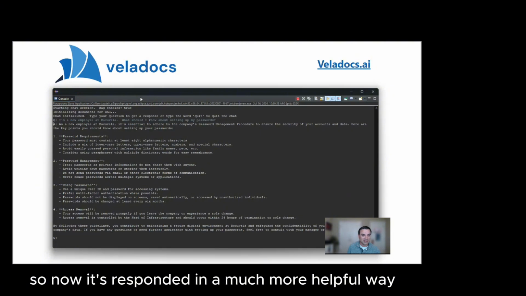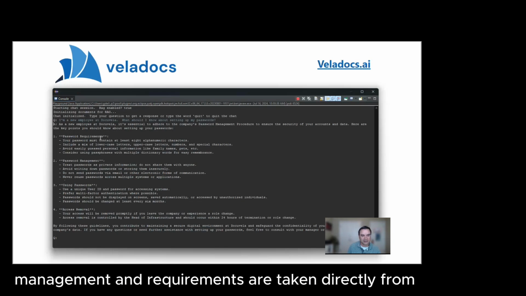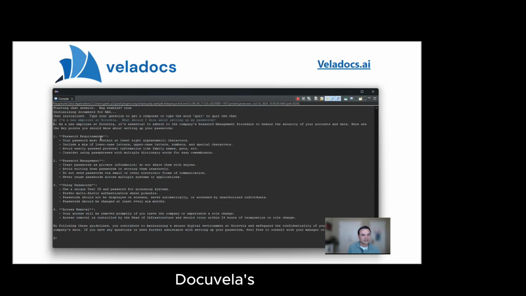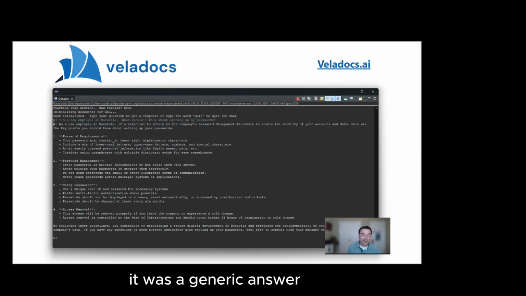So now it's responded in a much more helpful way. I won't pull up the documents here, but these steps for password management and requirements are taken directly from Docuvela's password management policy. So while you could argue that the previous example wasn't necessarily a hallucination, it was a generic answer, whereas this is much more specific.